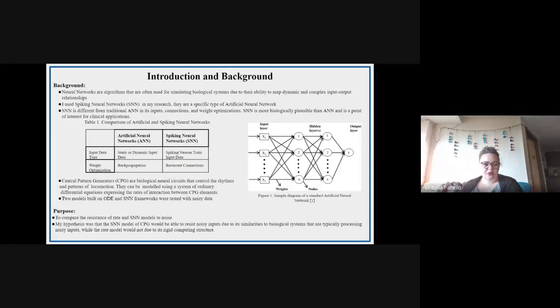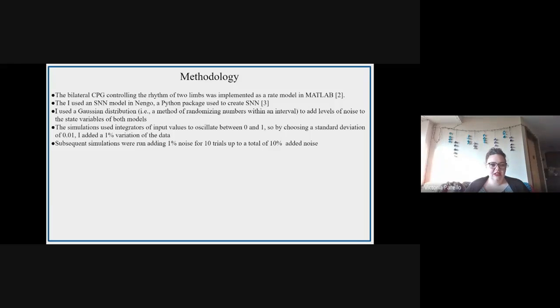be biologically plausible. In order to test the theory that spiking neural networks are better at processing noisy data than the rate model, I needed to add noise to biological models. I used a rate model of the bilateral CPG in MATLAB and a spiking model of the bilateral CPG in Nengo, a Python package for creating spiking neural networks. For both models, I added noise using a Gaussian distribution function. These functions chose random numbers between 0 and the standard deviation that I selected.